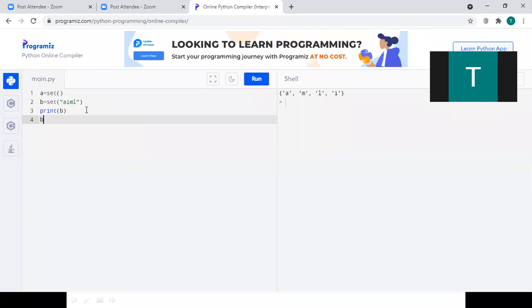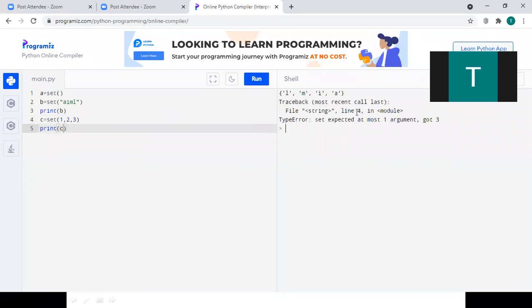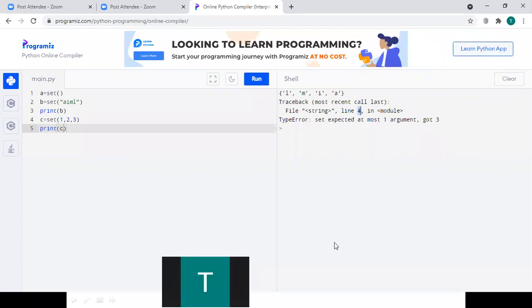For example, C equal to set of 1, 2, 3. And then if I print C and run the code, I got an error at line number 4. It says set expected at most one argument, which means we are allowed to pass only one value to the set function. We are not allowed to pass multiple values.